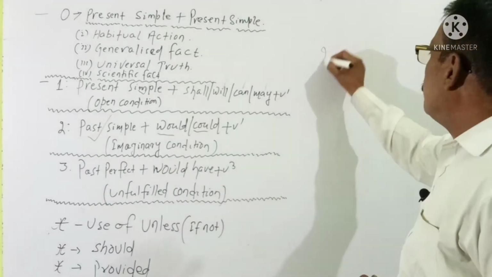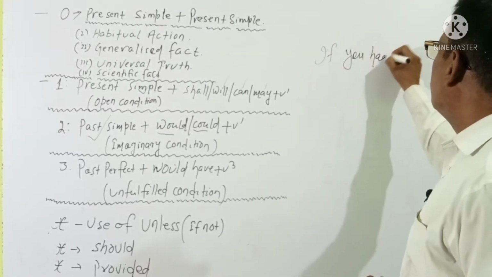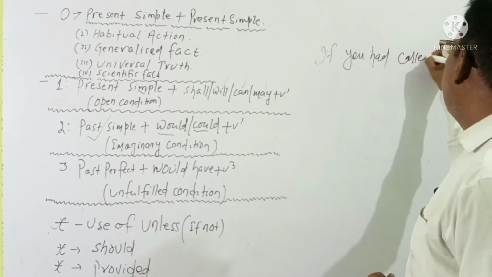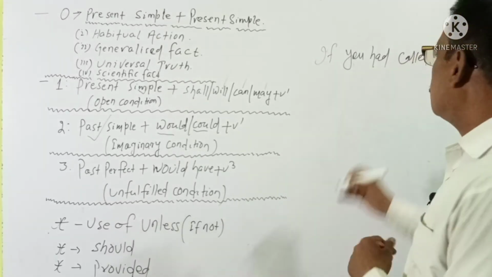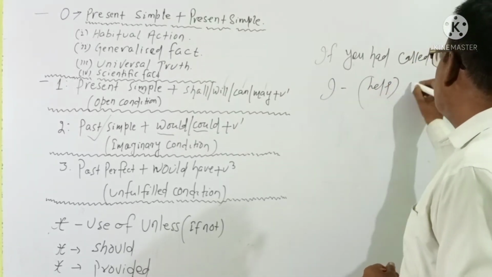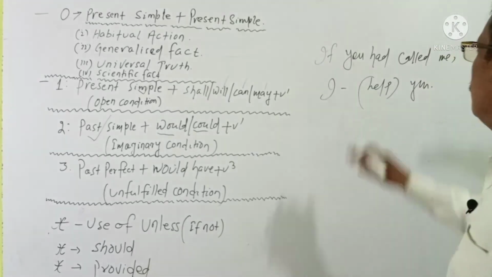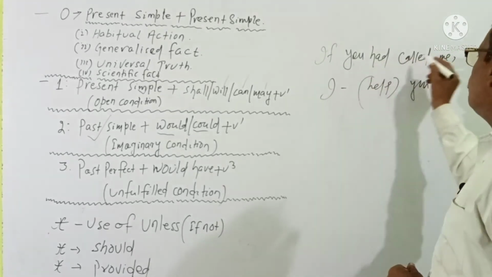For example, if you had called me, I would have helped you, right? If you had called me, I would have helped you.